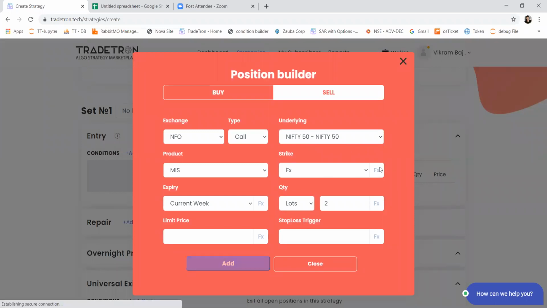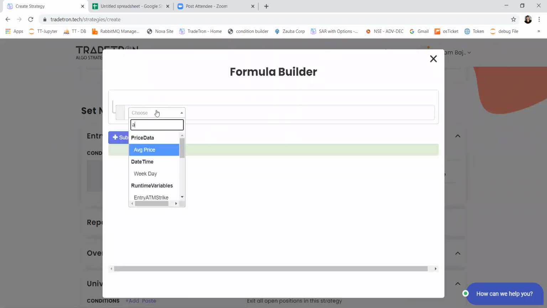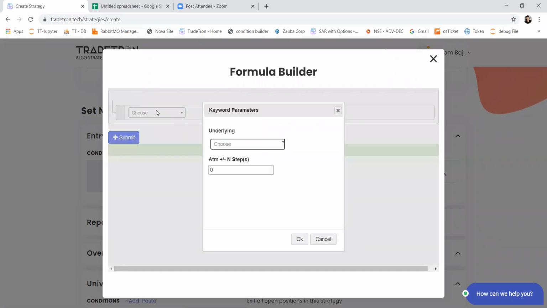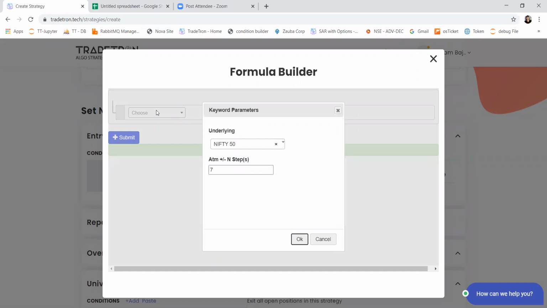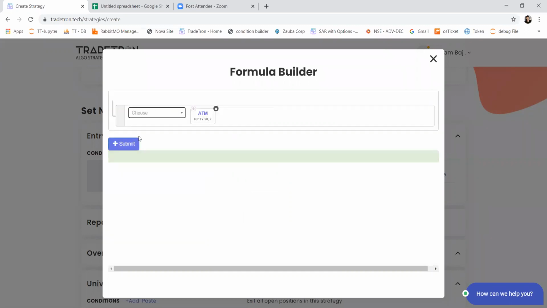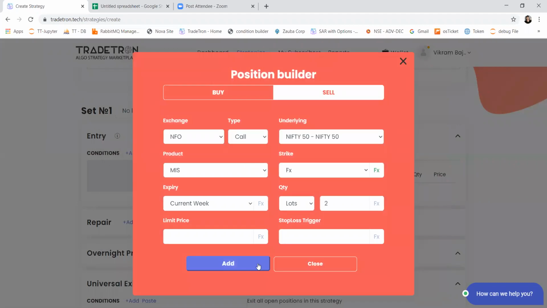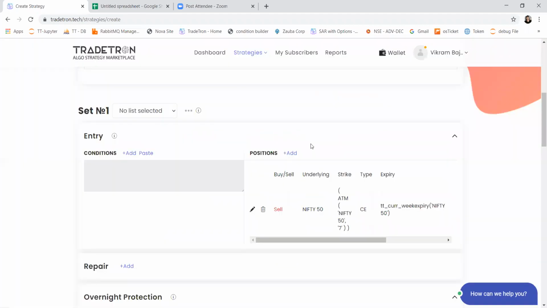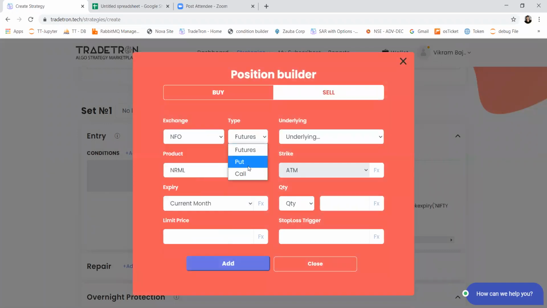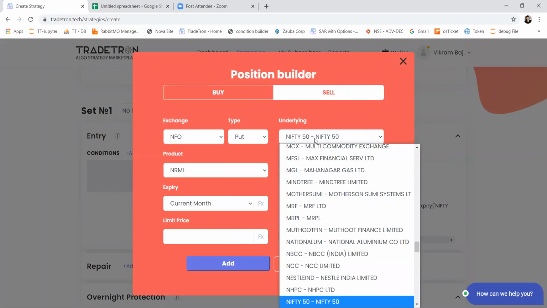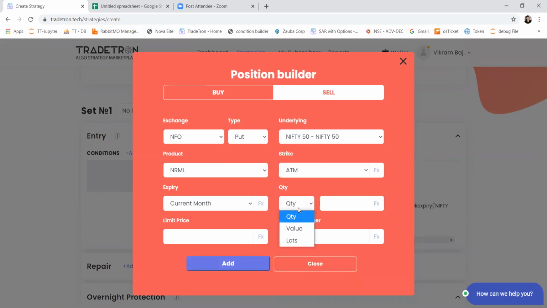For now, I'm just selecting ATM plus X strikes here. So let's say 7 steps out of the money call I'm going to sell. And on the put side, I'll be selling 7 strikes out of the money put. Again, it will be 2 lots.